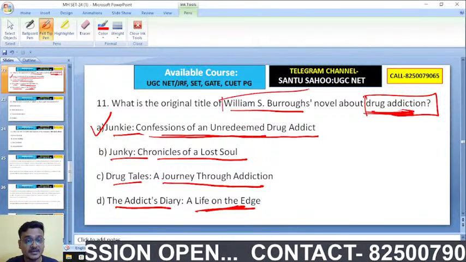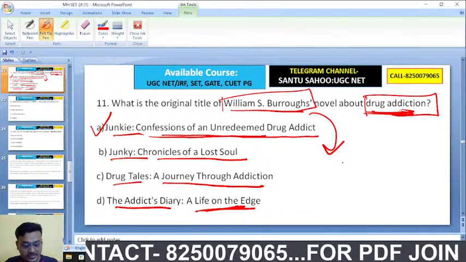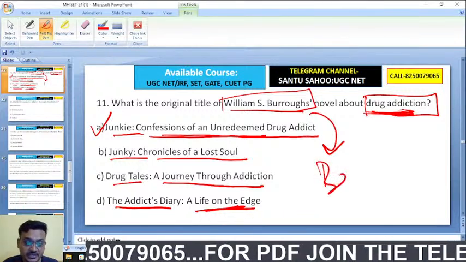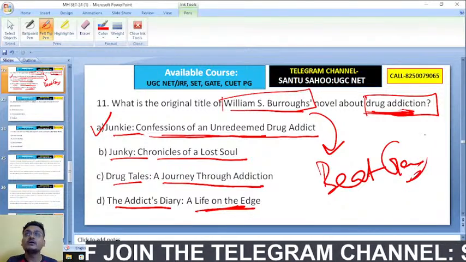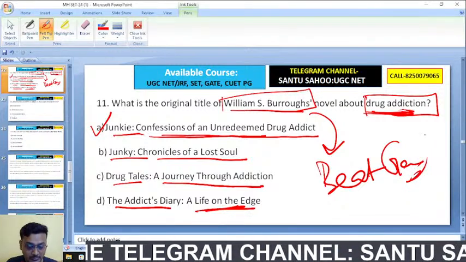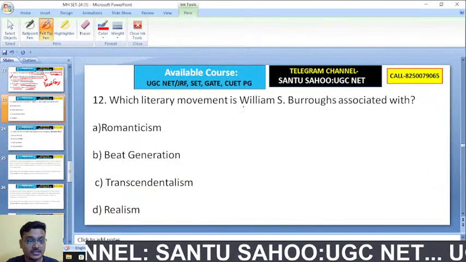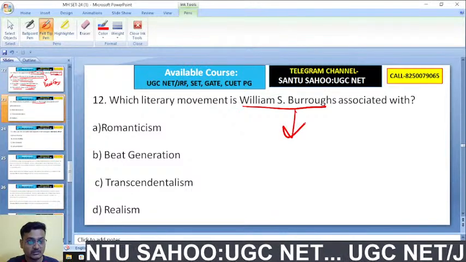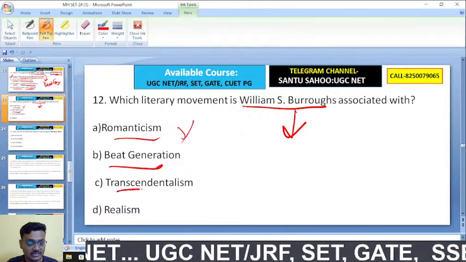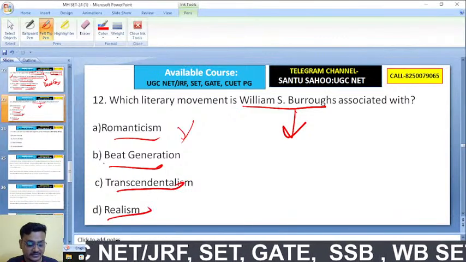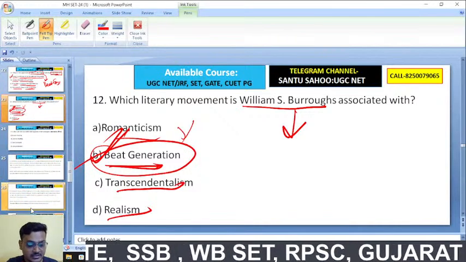William S. Burroughs is also known as a writer related to the Beat Generation of the 1950s, along with Allen Ginsberg, the writer of Howl. Chalo. Which literary movement is William S. Burroughs associated with? Romanticism, Beat Generation, Transcendentalism, Realism. He is associated with the Beat Generation. B is the right answer.